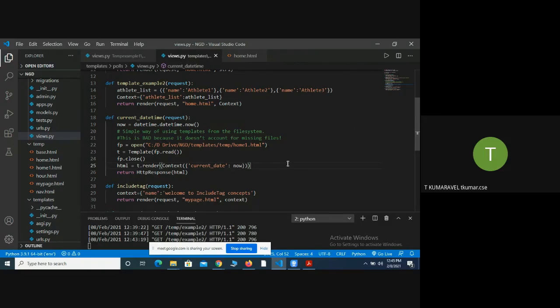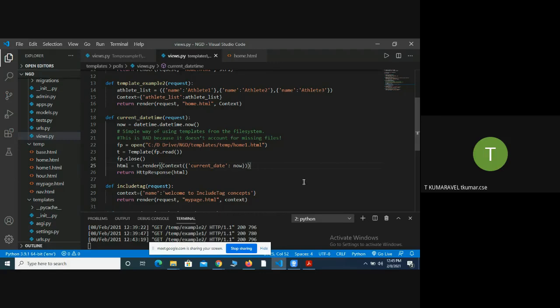After that, rendering the HTML with the template. First I will open the HTML file, home1.html. After opening the file, I will read whatever information is in that file. After that, render it into the template. So whatever information is there, it will display in the browser.